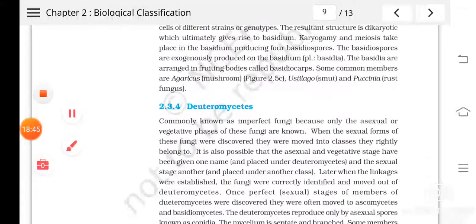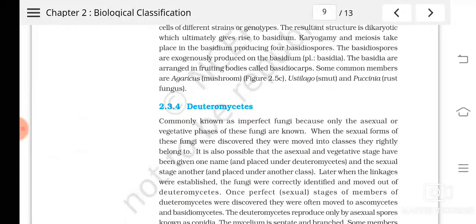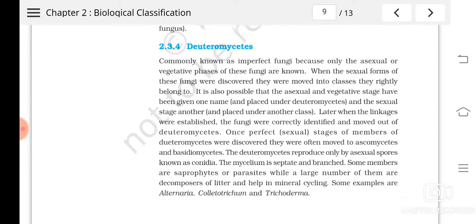In Deuteromycetes no sexual phase is found. The organisms included under Deuteromycetes either do not have a sexual phase or it is not yet discovered. Once it is discovered, they will be grouped under Basidiomycetes or Ascomycetes.